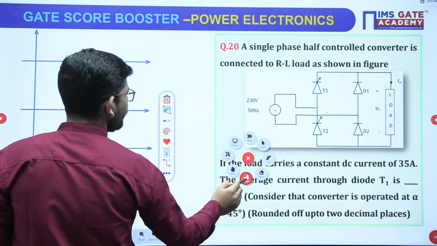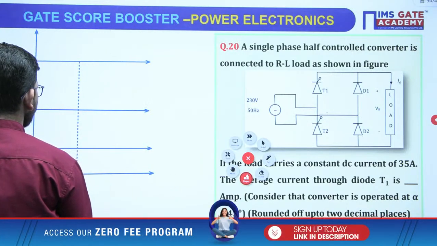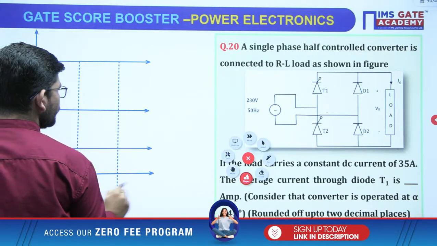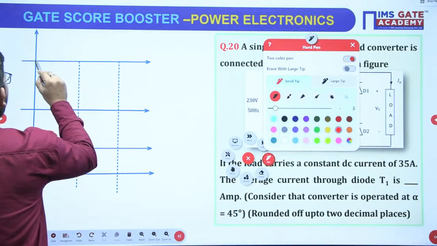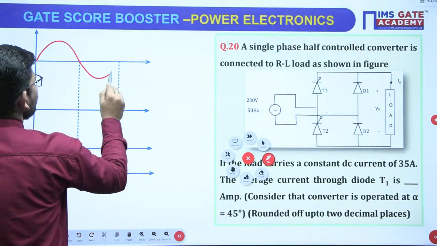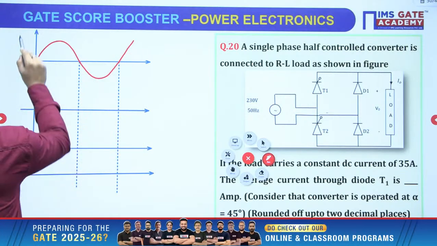This will be the first cycle, this will be the second cycle. Let me first of all plot the input AC voltage. This is my input AC source voltage.